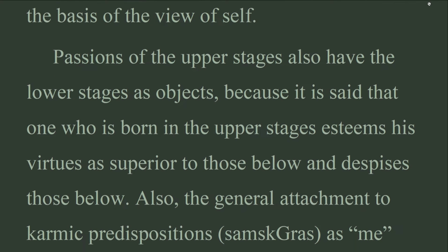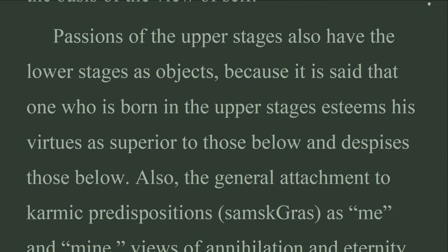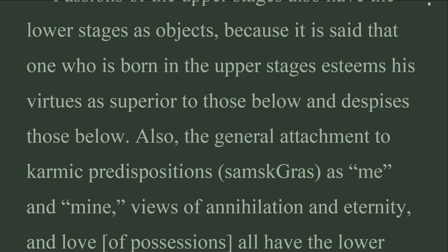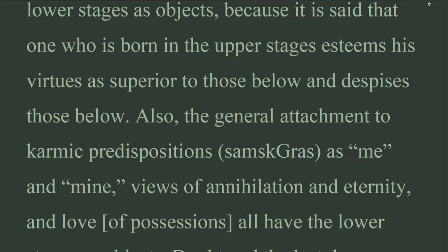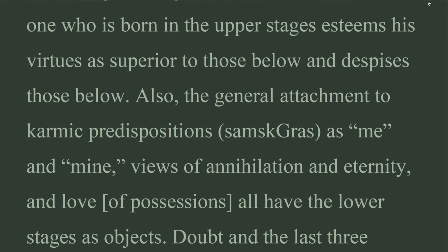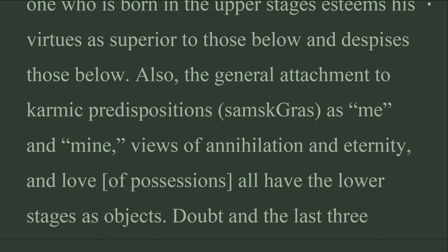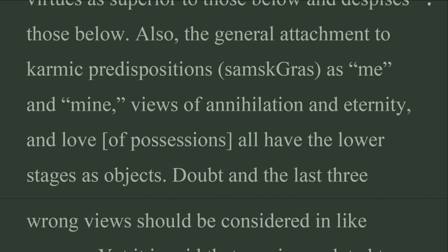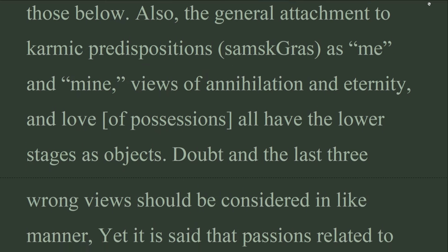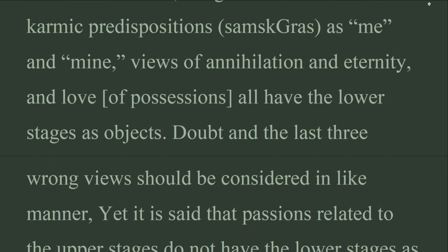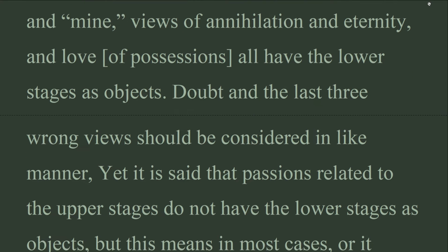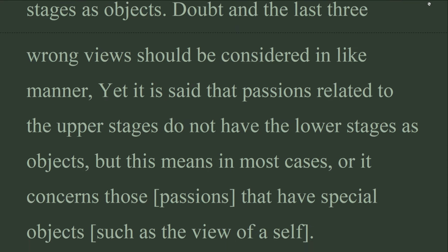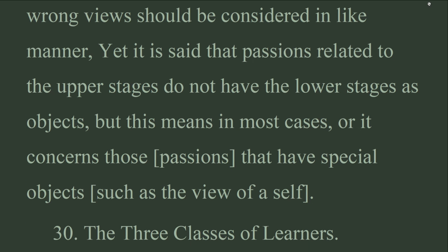Passions of the upper stages also have the lower stages as objects, because it is said that one who is born in the upper stages esteems his virtues as superior to those below and despises those below. Also, the general attachment to karmic predispositions, samskaras, as me and mine, views of annihilation and eternity, and love of possessions, all have the lower stages as objects. Doubt and the last three wrong views should be considered in like manner, yet it is said that passions related to the upper stages do not have the lower stages as objects, but this means in most cases, or it concerns those passions that have special objects, such as the view of a self.